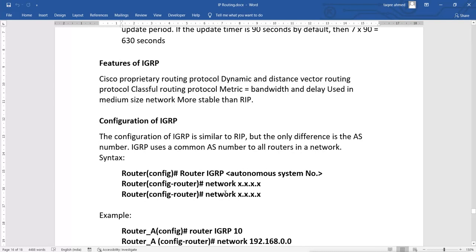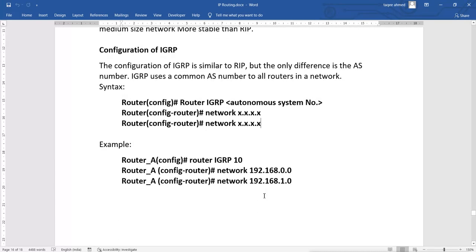So here also we will mention only the connected networks. We will give the command network, and then we will mention whatever network is connected. One network per line. In one line you can mention only one network. However many networks you have, you just configure those networks one by one, and done. Your configuration is done.